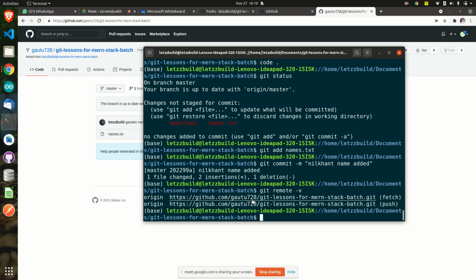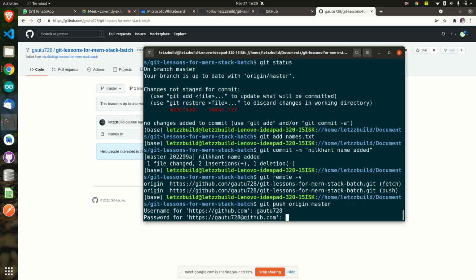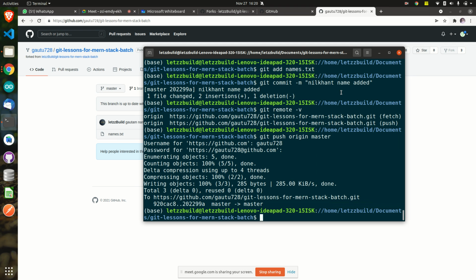I repeat again one time. It will not go on Let's Build account. It will go on your account first of all, because you cannot directly send on my account, right? It's common sense. If I give you permission to send on my account, you will send whatever you want. So now what I'll do is git push origin after. Hit enter. Then my username I'll type. I hope it is right. Yes. Password I'll just check.